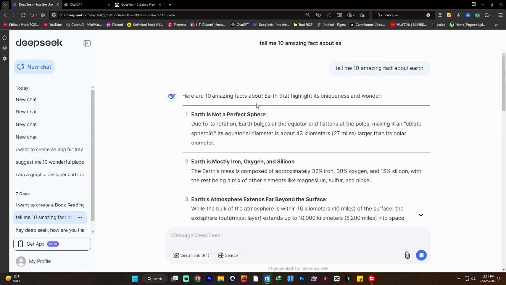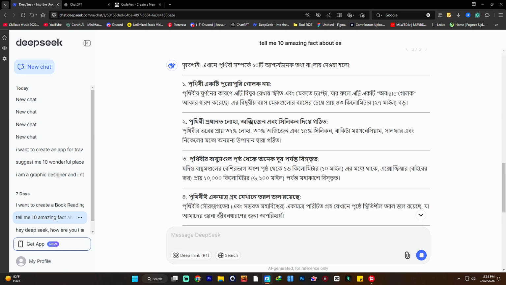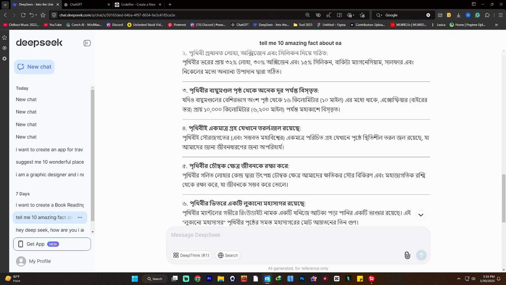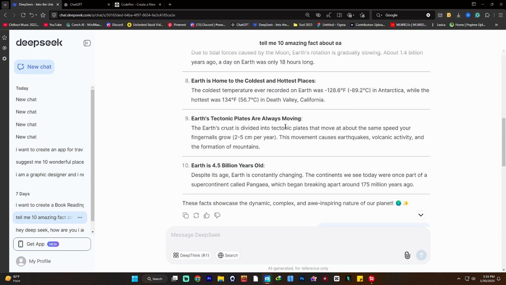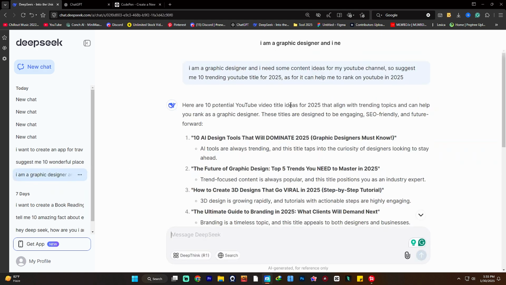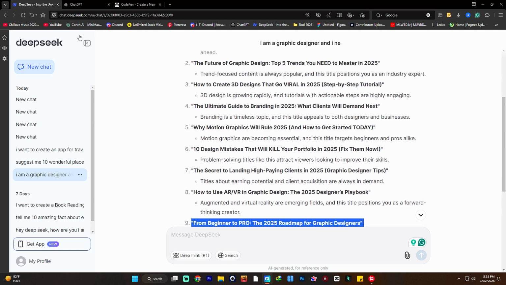DeepSeek just generated 10 amazing facts about Earth and highlights. So I have just asked, can you convert this into Bangla language? It just converted the full content into Bangla language. So guys, you can generate any type of language content from this new AI, DeepSeek. That's all for today. Use it, and it's completely free. You can generate some wonderful content, like I have generated some trending YouTube titles, and this is really great, and I can use these titles to create videos for my YouTube.